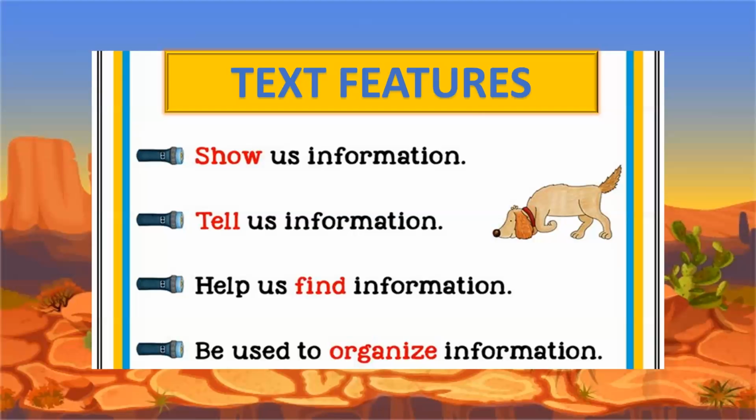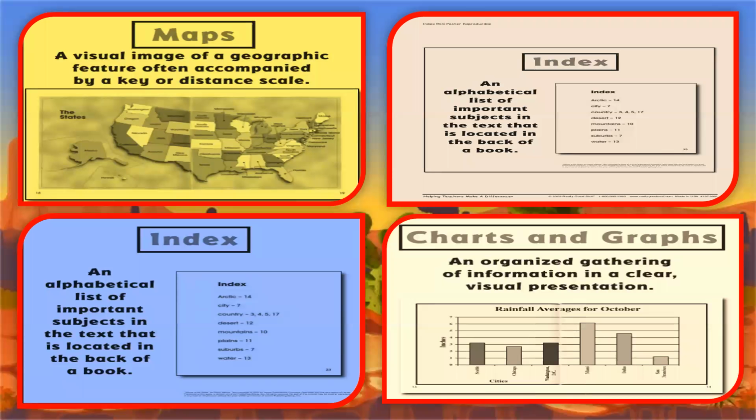Okay, let's see the answer. First of all, we have maps. The maps are really easy to identify in a text, and we will find them in geography books or texts, or in social studies books. We have many maps, or in some stories that represent different countries or different places, and in order to locate the place better, we have the maps.